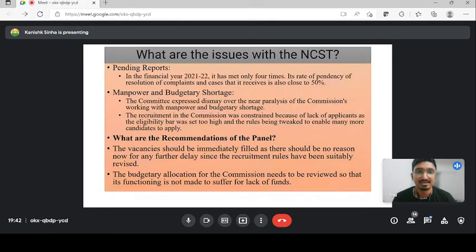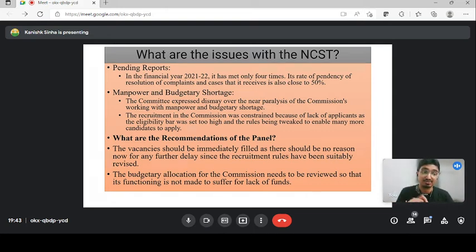Next. Now, what are the issues, and why are we discussing this topic? Because in the financial year 2021-2022, it has met only 4 times, and around 50% of the work of the commission is pending. The commission is not working properly. There are monetary problems, budgetary problems, and manpower problems. The recruitment is not going perfectly.